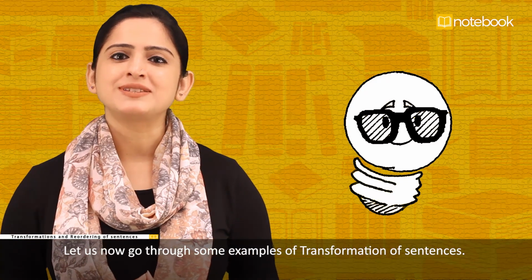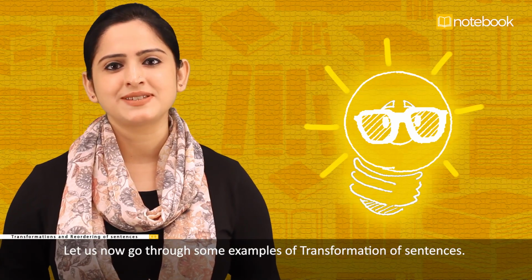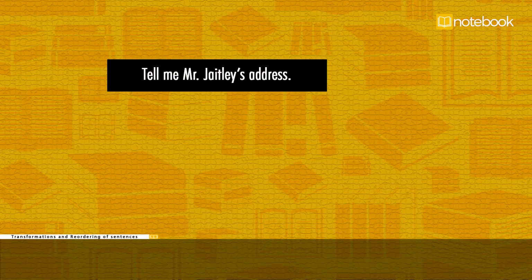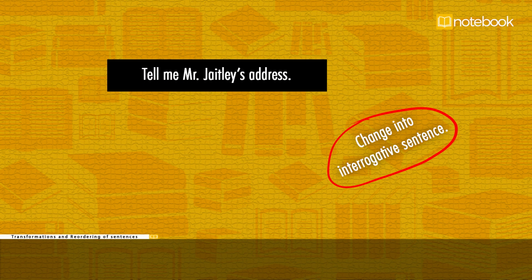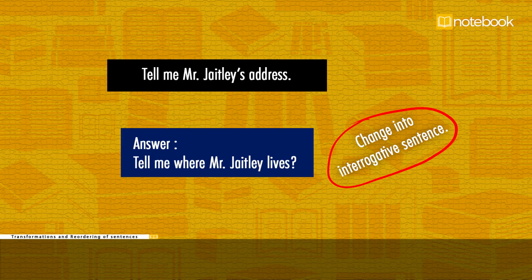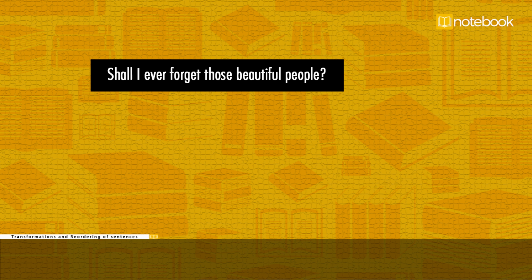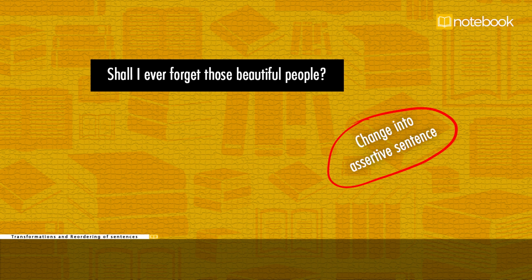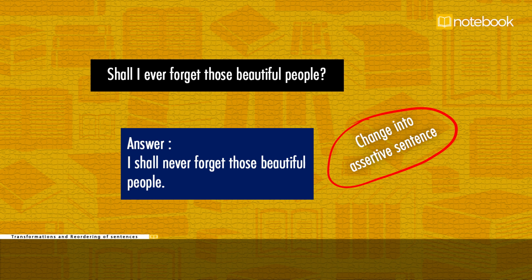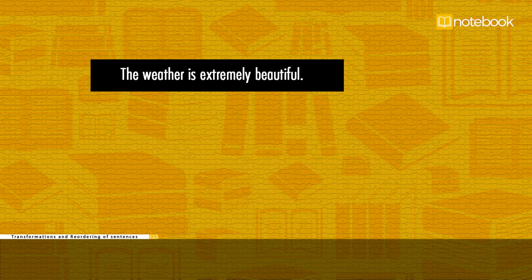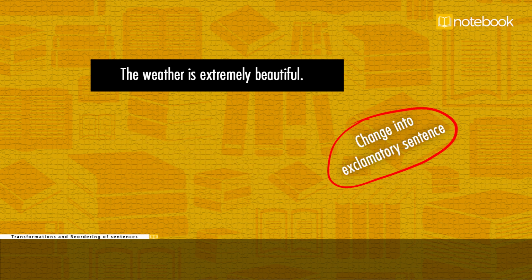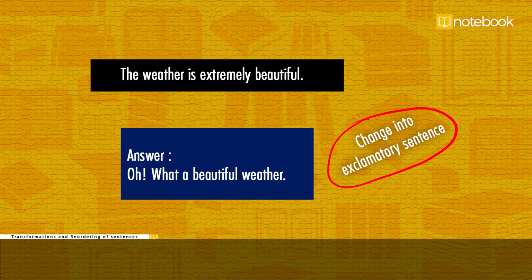Let us now go through some examples of transformation of sentences. Tell me Mr. Jaitley's address. Change into interrogative sentence. The answer is, tell me where Mr. Jaitley lives. Shall I ever forget those beautiful people? Change into assertive sentence. Answer, I shall never forget those beautiful people. The weather is extremely beautiful. Change into exclamatory sentence. Answer, oh, what a beautiful weather!